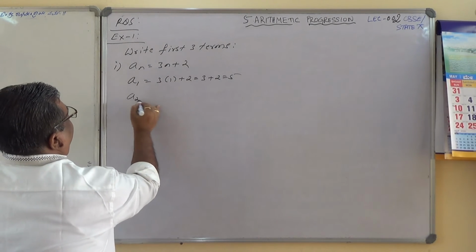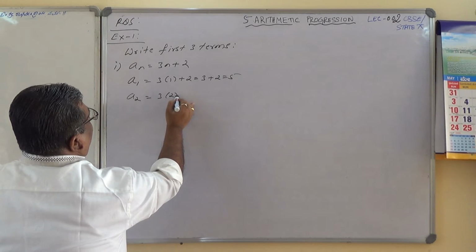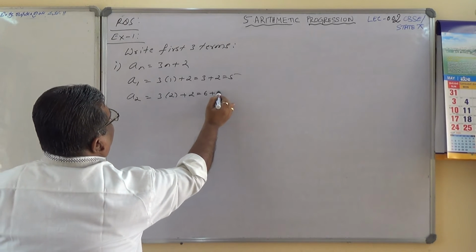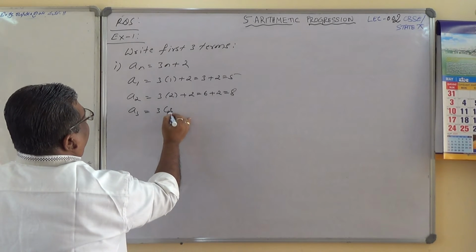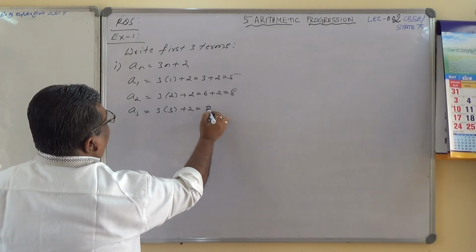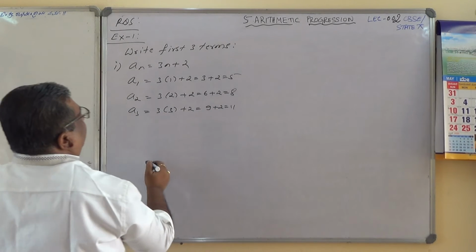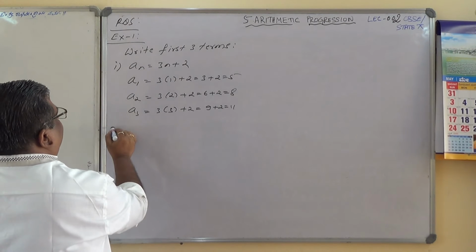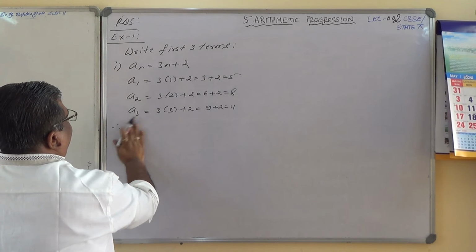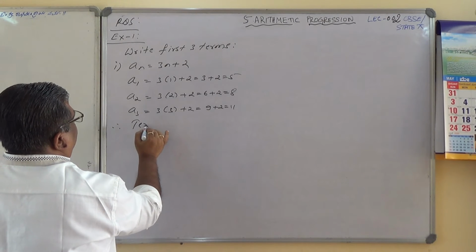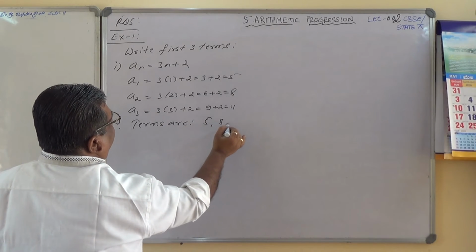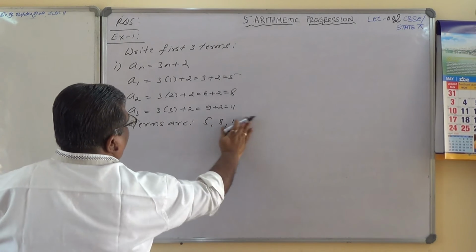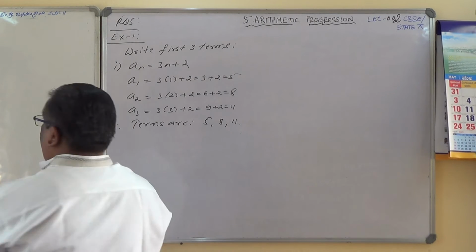And second term, A2 equals 3 times 2 plus 2, which is 6 plus 2, which is 8. And third term is 3 times 3 plus 2, which is equal to 9 plus 2, which is 11. And therefore the first three terms are 5, 8 and 11, isn't it?